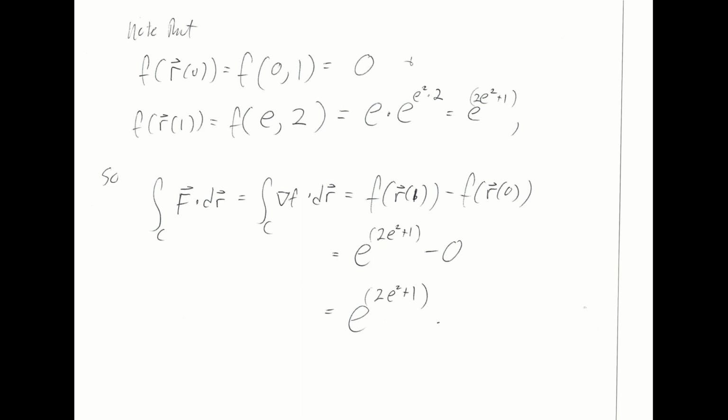I will fix those typos in the notes, and we will next time talk about some major implications of the fundamental theorem of line integrals. In particular, we're going to talk about the concept of path independence, and we're going to see that if you take the line integral of a conservative vector field along a closed curve C, a curve that ends at the same place that it began, then you always get 0.